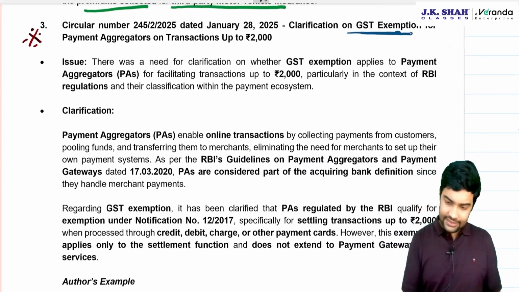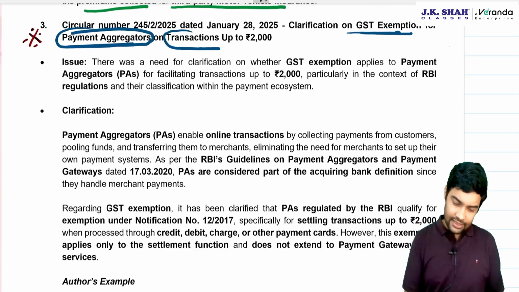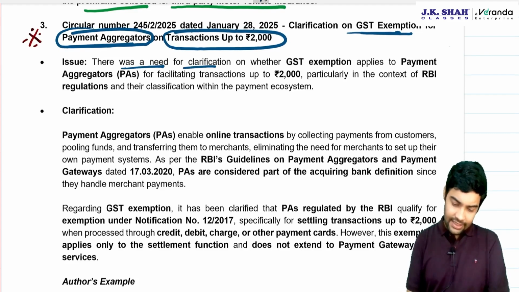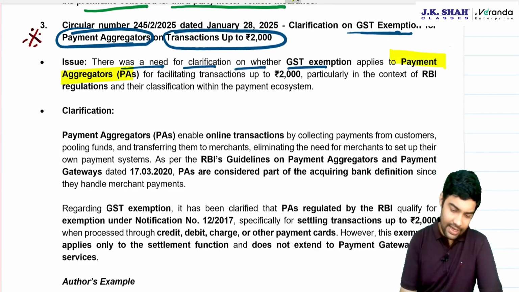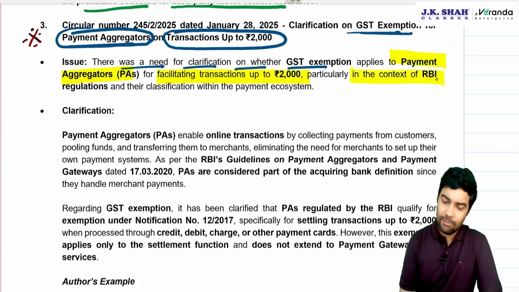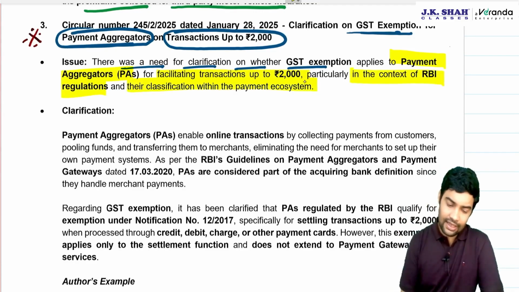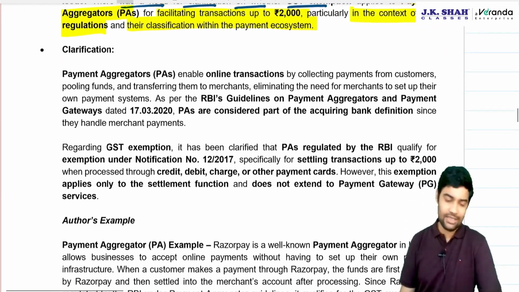Clarification on GST exemption for payment aggregators on transactions up to 2000. There was a need for clarification on whether GST exemption applies to payment aggregators for facilitating transactions up to 2000, particularly in the context of RBI regulation, and their classification within the payment ecosystem.